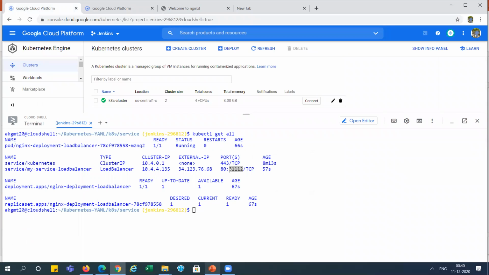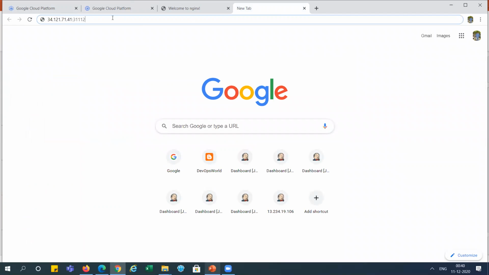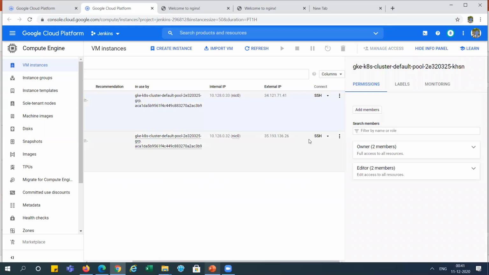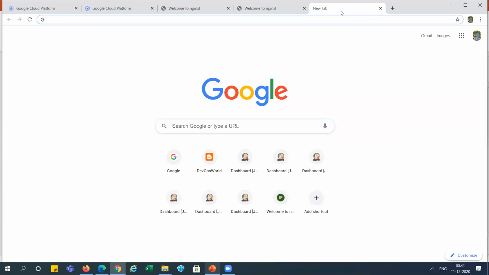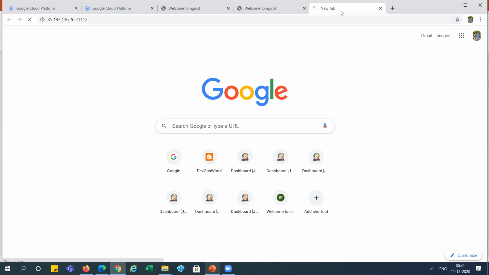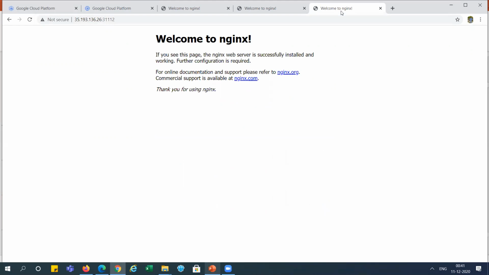And you can see here port number is showing node port 31112. So I am just connecting with the node port IP, and it is working here also. And same thing we can check with other node machine like this one, right? 31112, right? You can see it is connected, right?